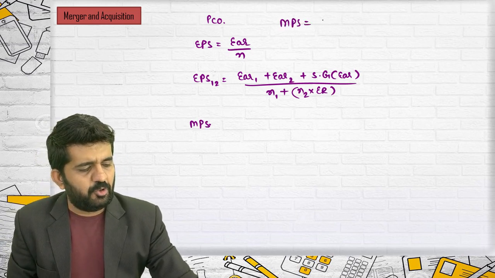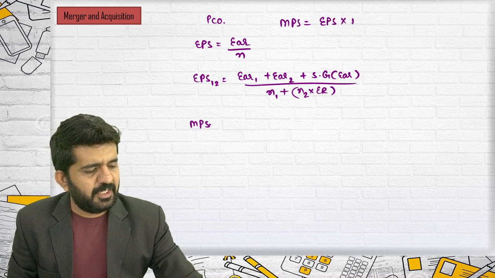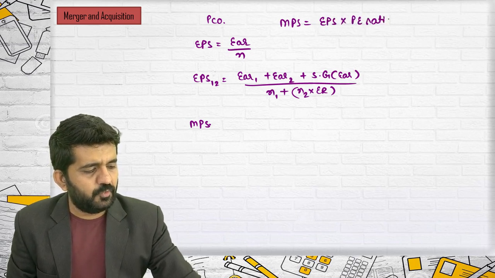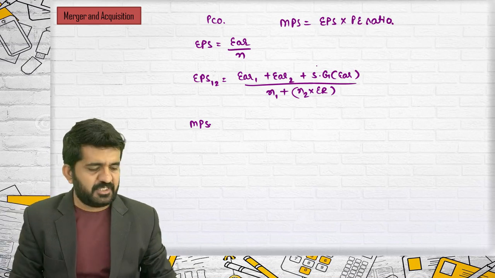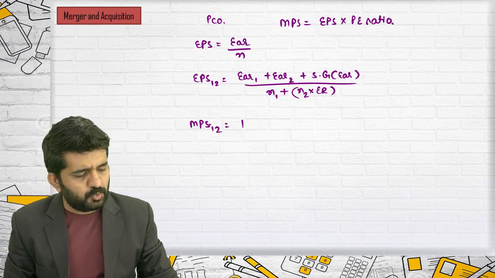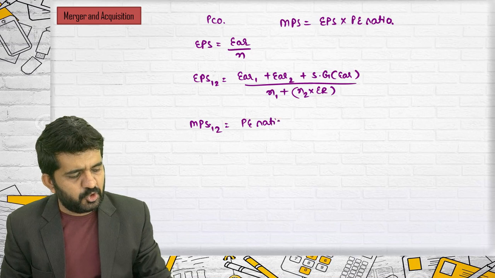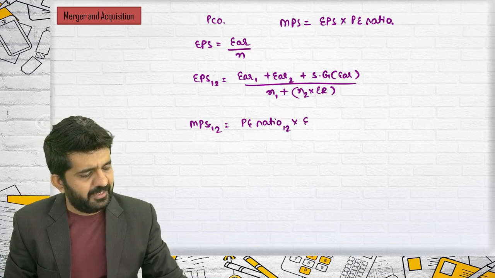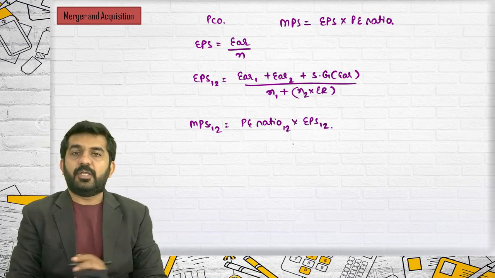MPS can be found out by EPS multiplied by PE ratio, where PE ratio is equal to MPS divided by EPS. So MPS 1-2 is PE ratio 1-2 multiplied by EPS 1-2.